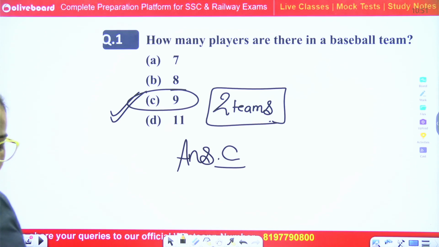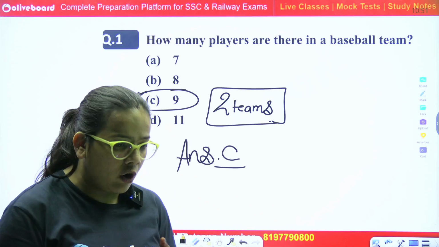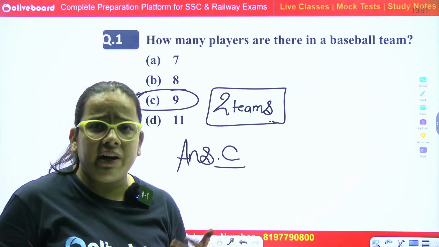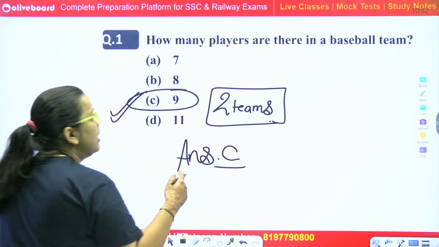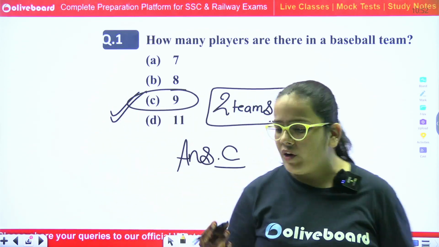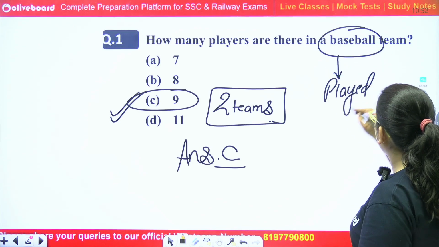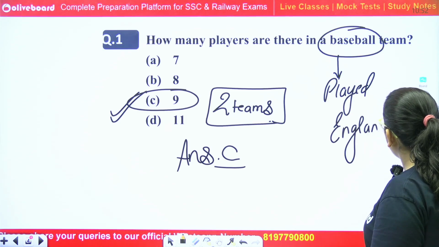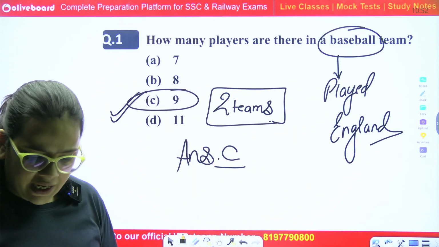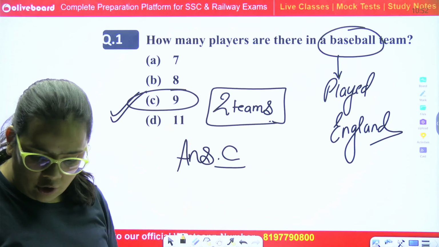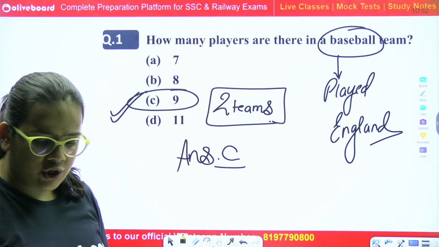Now, who is the highest governing body of baseball? The World Baseball Softball Confederation is the highest governing body of baseball. And which country played this game for the first time? Baseball was played for the first time in England. That means this country is the origin of this particular sport. So the correct answer is option number 9. Next question.